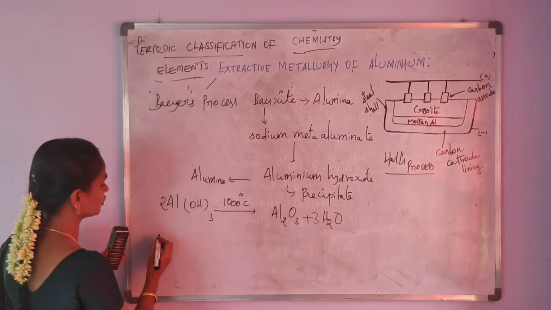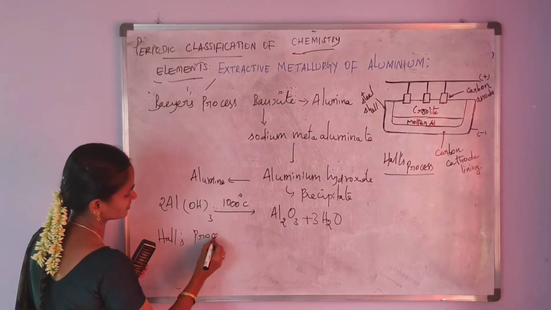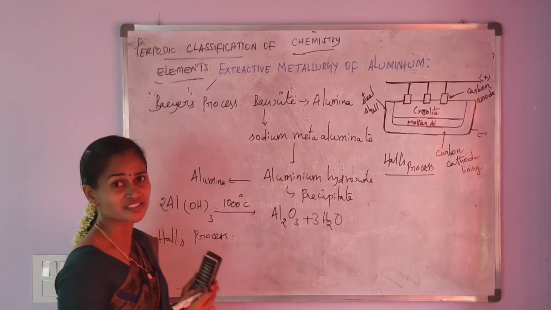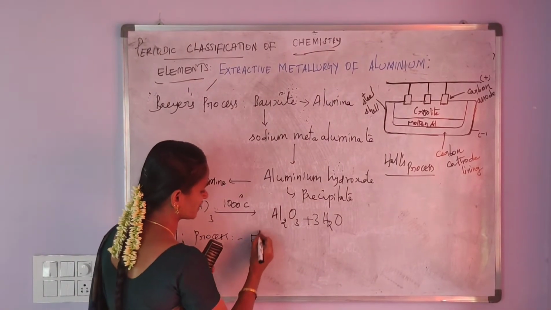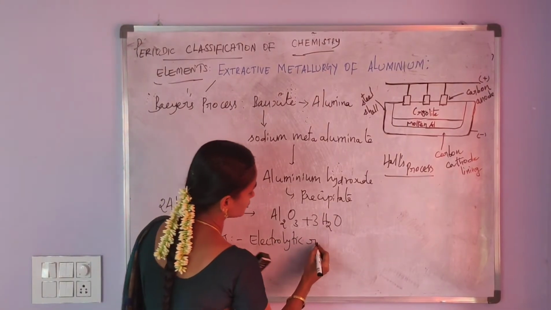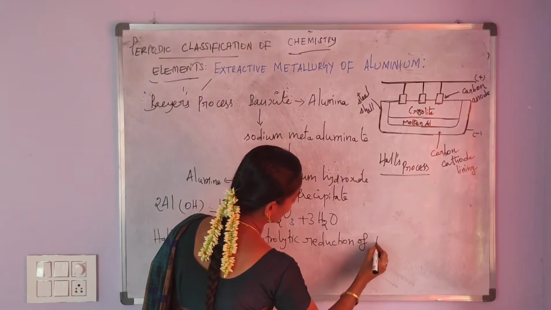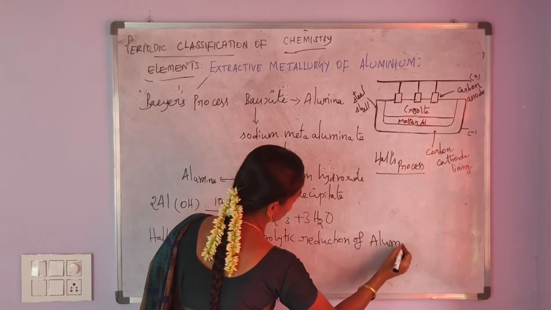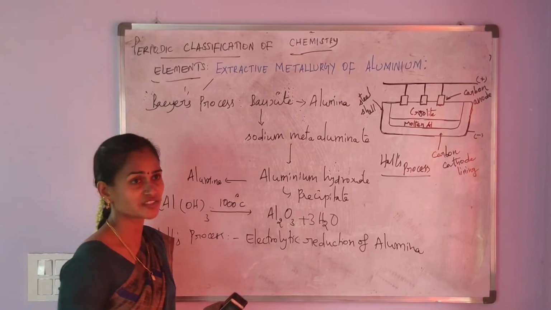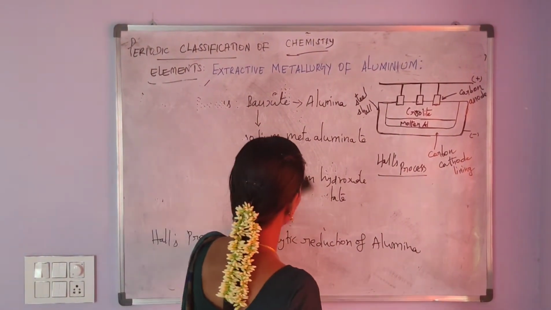Next, we will move to the Hall's process. Hall's process is used for the electrolytic reduction of alumina.